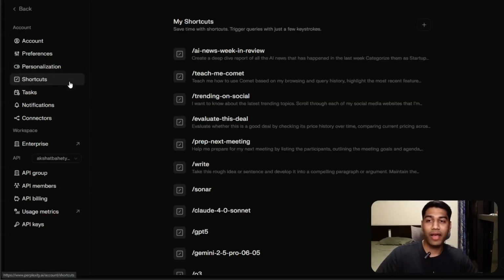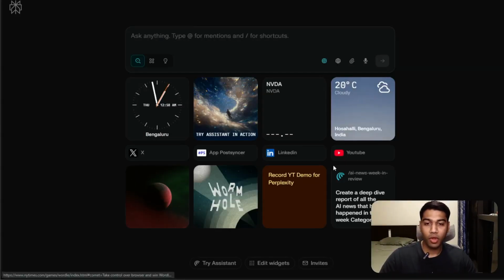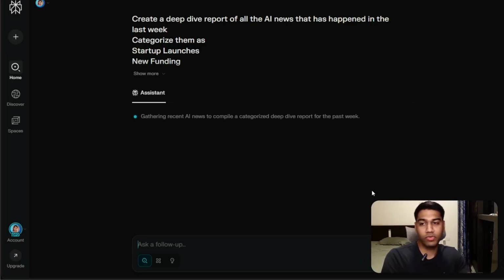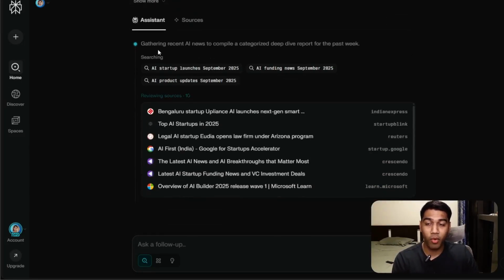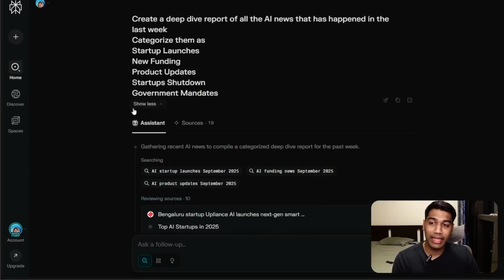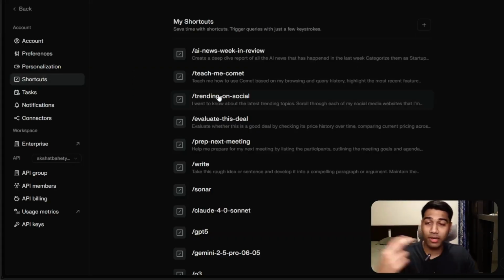Another thing that I have and which I like a lot is shortcuts, right? One of the shortcuts that I recently created is AI News Week in Review. Let me show you how this shortcut works. So I come here, I want the Comet browser. You don't need this specifically on Comet browser, you can launch this from any place, but I can just click on the shortcut to run that prompt every time that I want it. And it will go ahead and take all of this and give me a report exactly in the format that I want. So it's just a shortcut. You can copy paste this prompt and keep it somewhere, but it's a shortcut that I can go to in Perplexity, right?